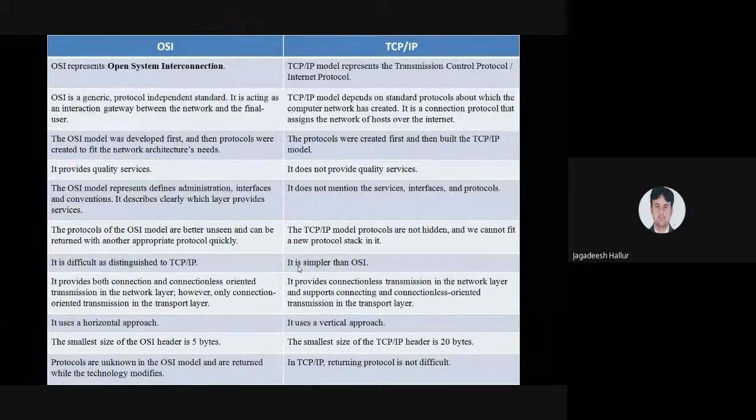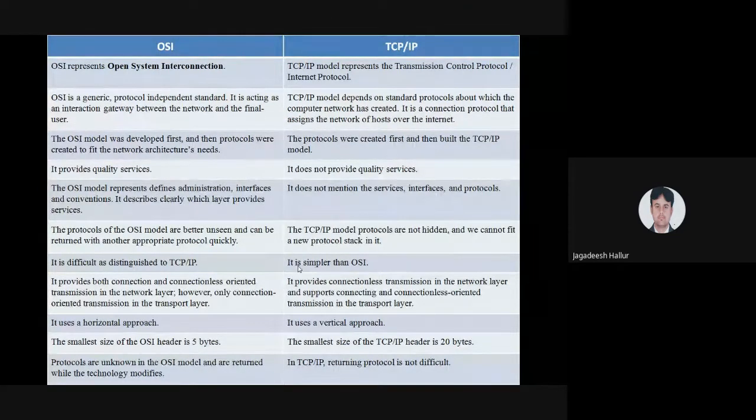The data link layer converts that data into frames. Last, the physical layer converts those frames into bits. The OSI model does not mention the actual services, interfaces and protocols. They are already defined, so those defined services are taken by TCP/IP.